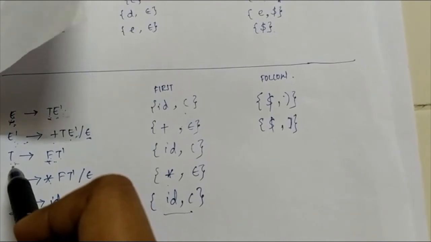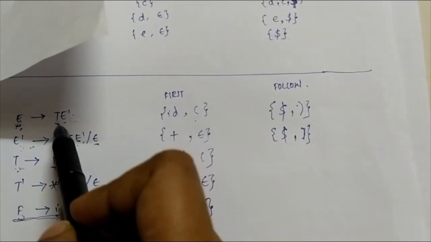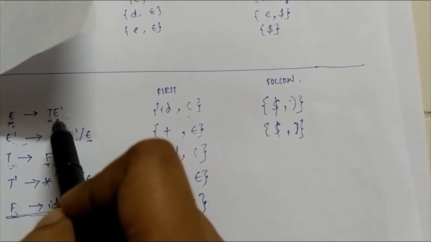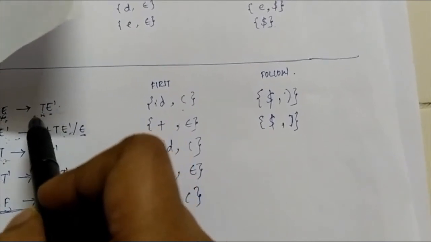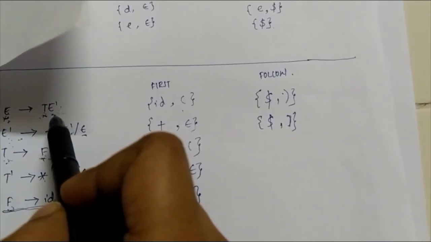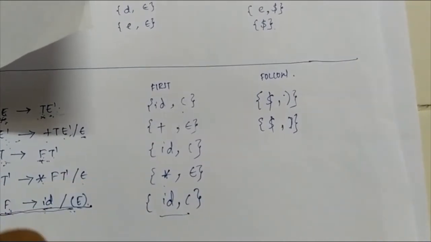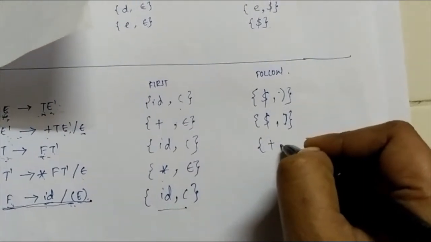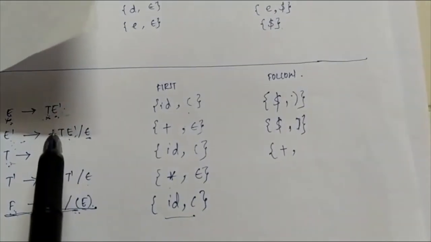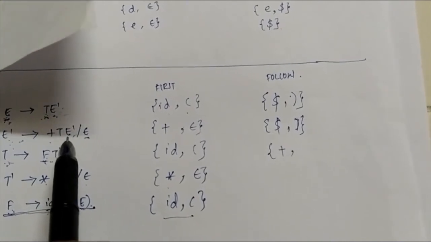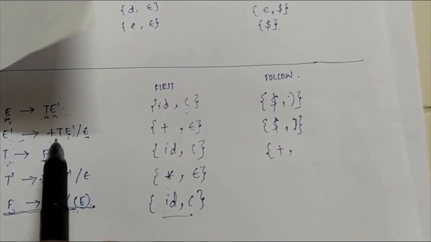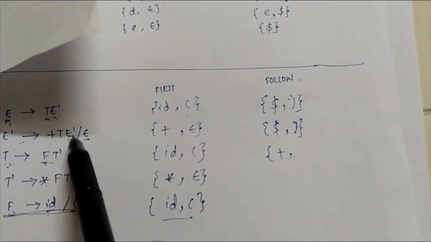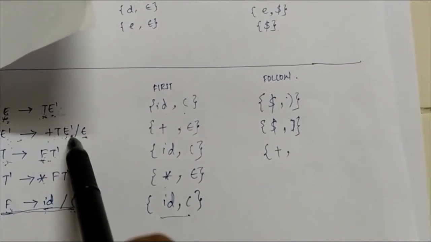So next, follow of T. Here it is present here. T is followed by E dash. So we have to write follow of T is first of E dash. So what is first of E dash? First of E dash is plus and then epsilon. Since it is epsilon, let's replace E dash with epsilon. In that case, follow of T will be follow of E dash.